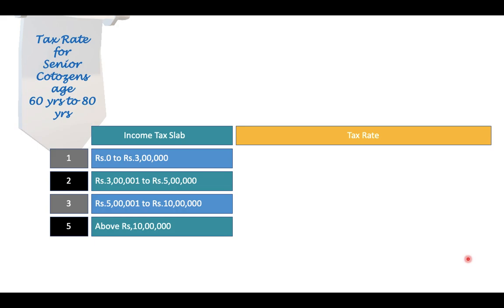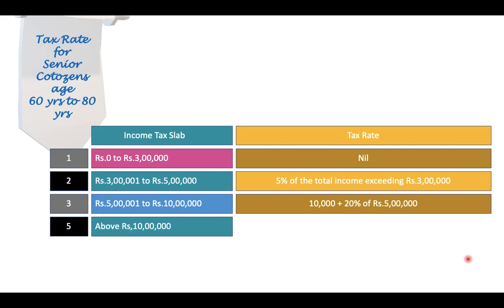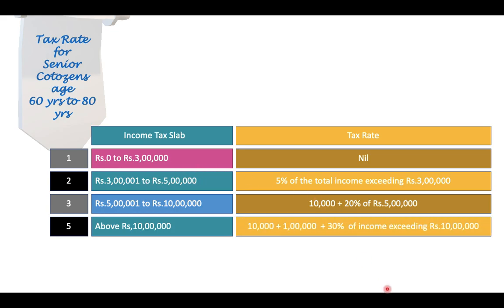For senior citizens, those whose age is between 60 years and 80 years, up to 3 lakhs there is no tax. They need not pay tax up to 3 lakhs. From 3 lakh 1 to 5 lakhs, for the excess of 3 lakhs till 5 lakhs, they are supposed to pay at the rate of 5%. From 5 lakh 1 to 10 lakhs, they are supposed to pay at the rate of 20%. And this 10,000 belongs to this 2 lakhs. Above 10 lakhs they are supposed to pay at the rate of 30%.